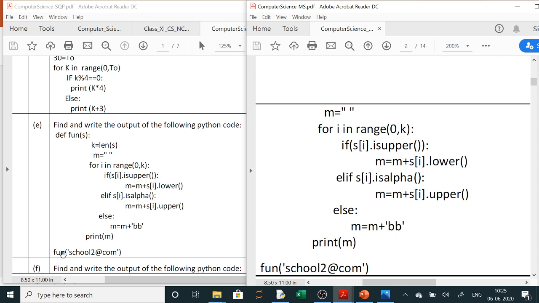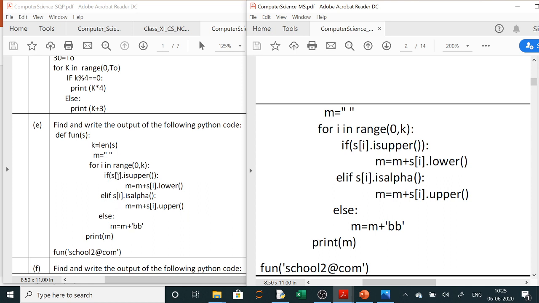So you are calling the function fun. When you come here, k takes the length of the string. So the complete length it will take, and the for loop will execute from 0 to the length. One by one it will take each character and execute here.